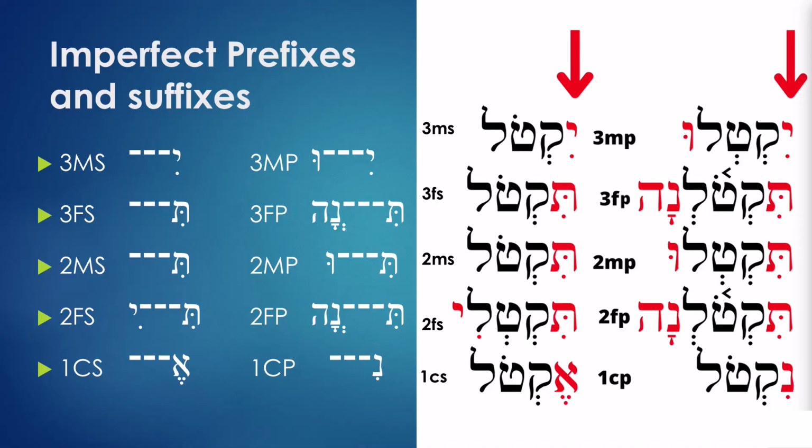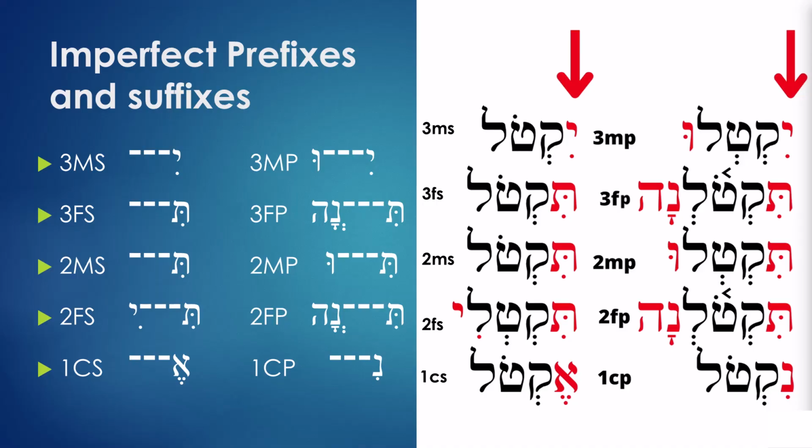You have yikto, 3MS. And then next you have tikto, tikto. Next you have tikteli. And then you have ekto. Then you have yiktelu. Then you have tiktona.